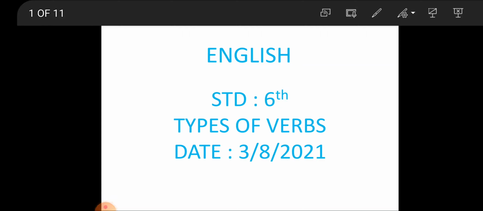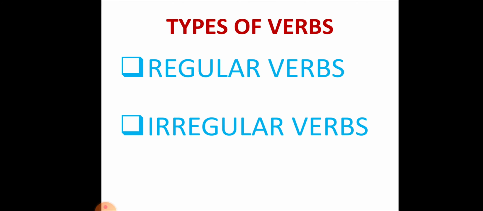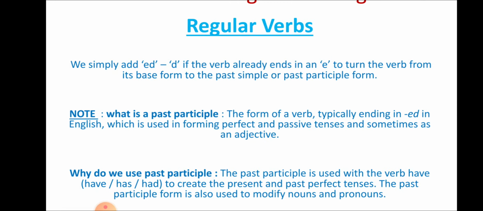Today, we'll be talking further about the types of verbs. We'll be learning today about regular verbs and irregular verbs. Verbs can be regular or irregular.